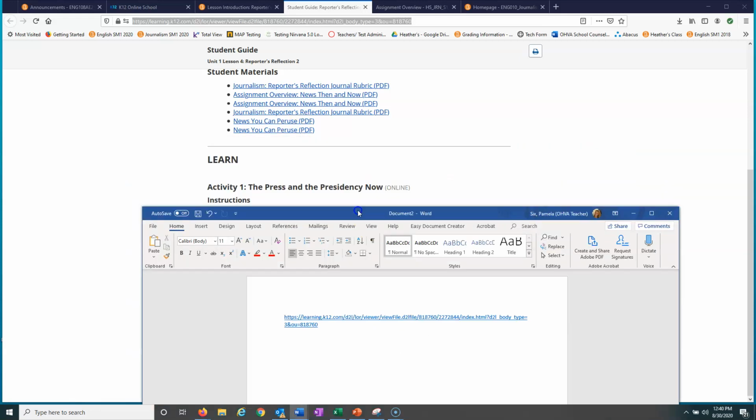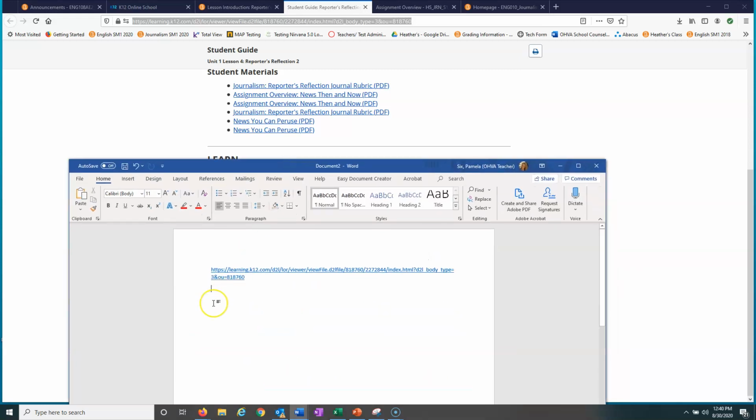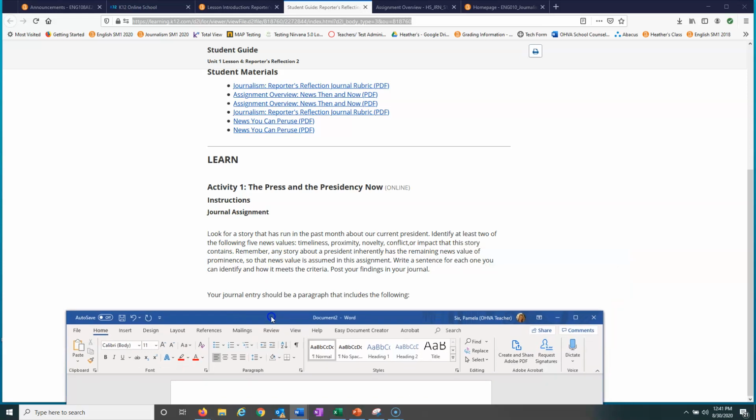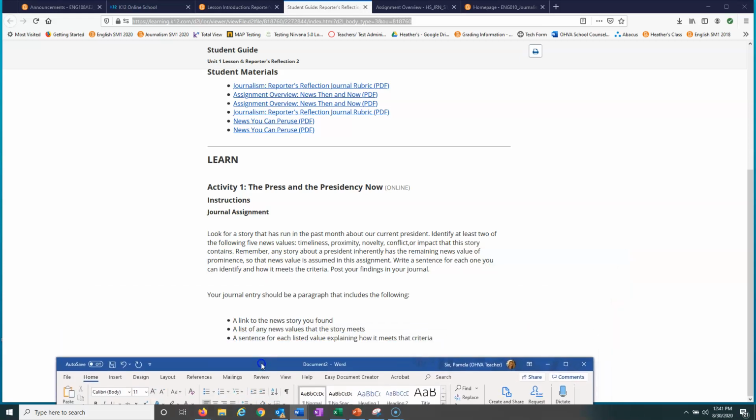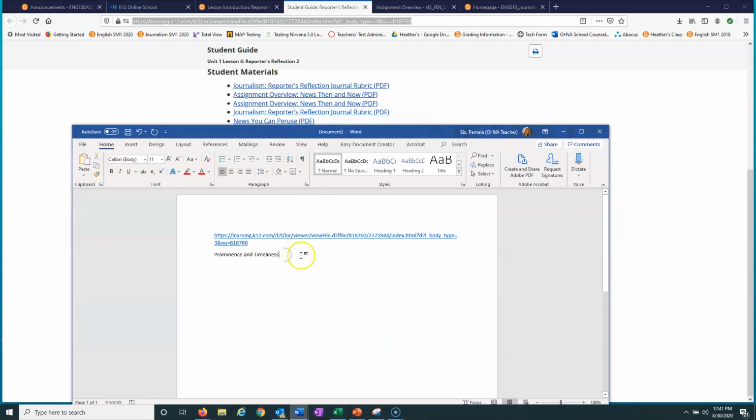That's one of the things I'm looking for. The next thing I'm looking for is a list of the news values. Let's say I'm going to say that there's prominence and also timeliness because there's an election coming up, right? But remember, like I said, if you find more in there, or if there's all five, you can tell me what all five are. That would be fantastic. I would love that. The third thing that you're going to do is a sentence for each explaining how the news value meets that criteria.